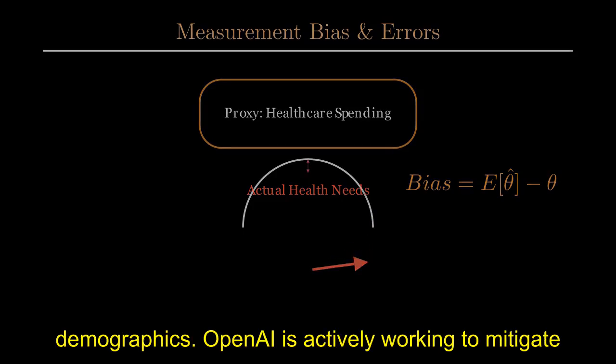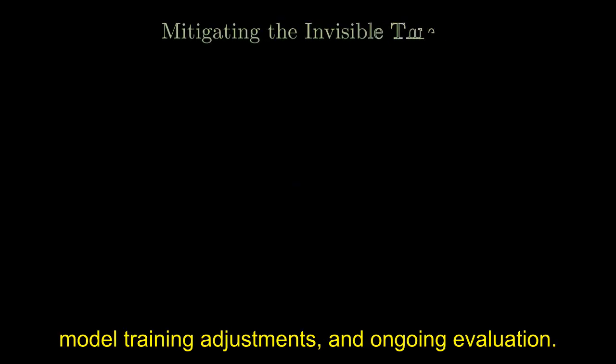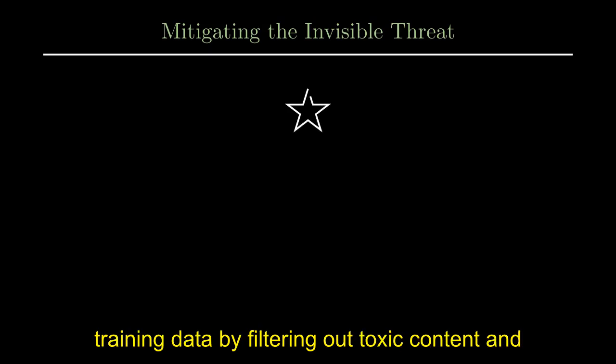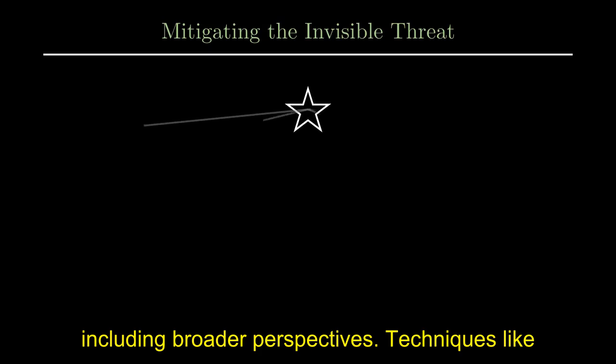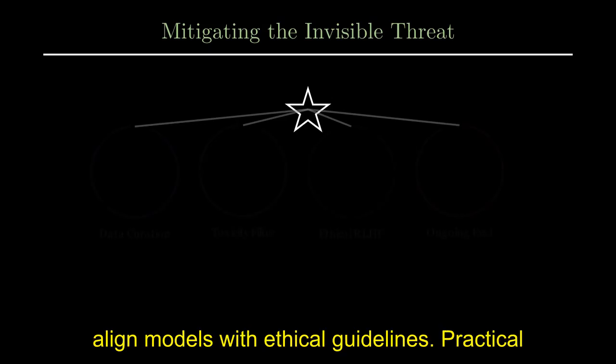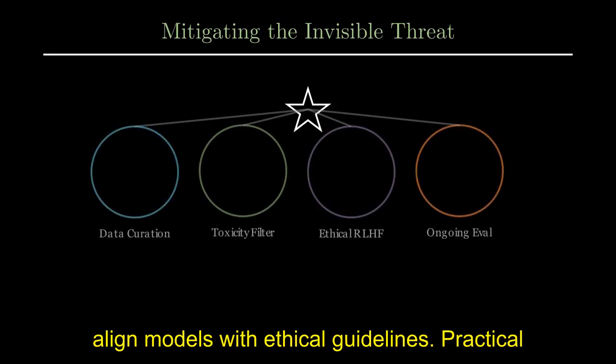OpenAI is actively working to mitigate these biases through a combination of data curation, model training adjustments, and ongoing evaluation. They focus on improving the quality and diversity of training data by filtering out toxic content and including broader perspectives. Techniques like reinforcement learning from human feedback help align models with ethical guidelines.